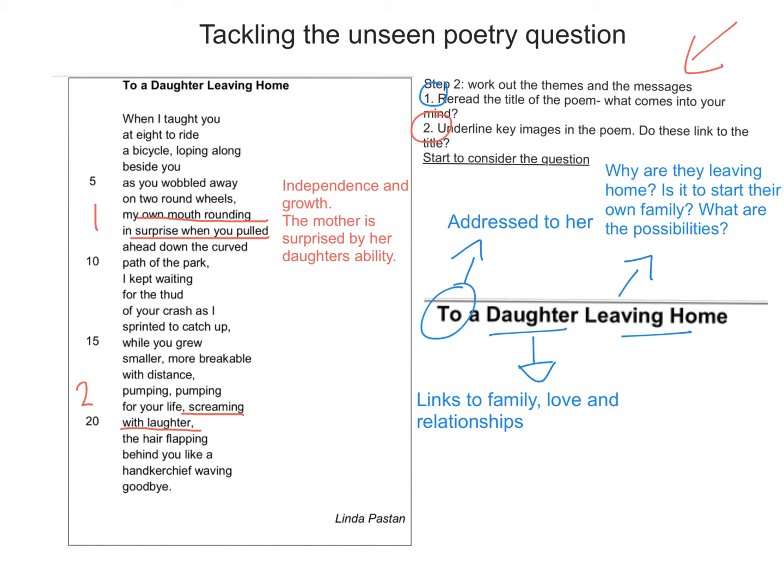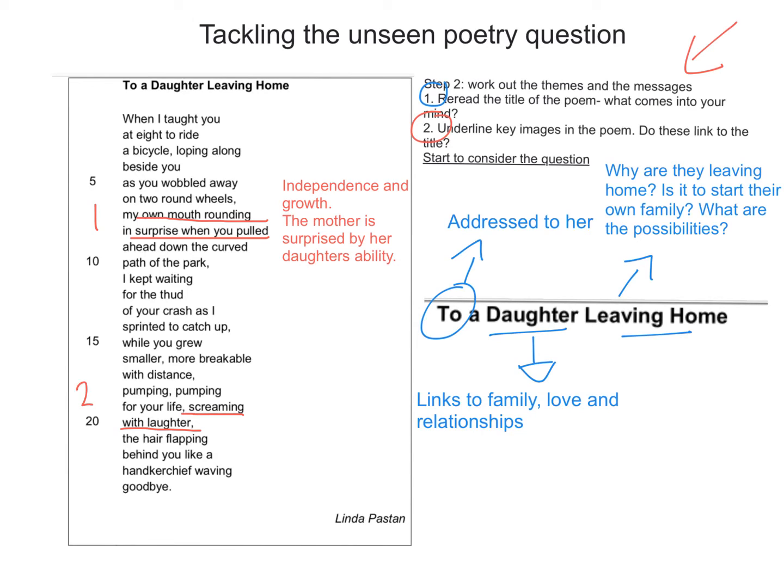Now the second point that I'd like us to look at is when the mother describes that her daughter is screaming with laughter. Now, when I read this, I thought that's a very unusual way to describe a daughter that's really excited and riding around on their bike. They're screaming, but their screams are full of laughter.